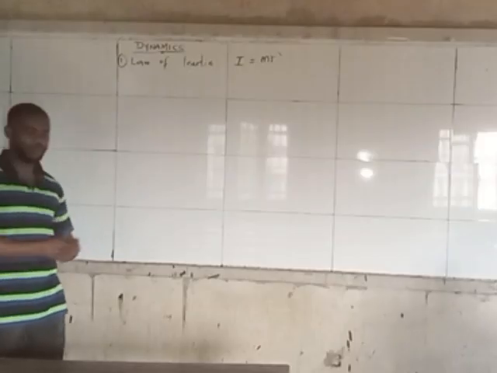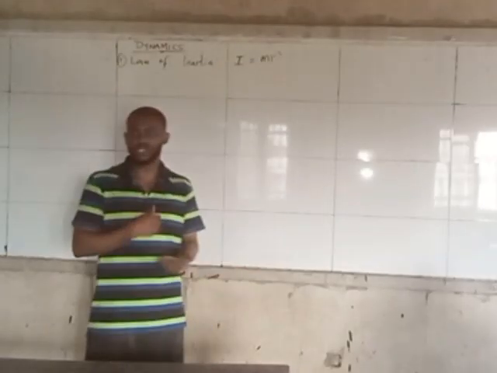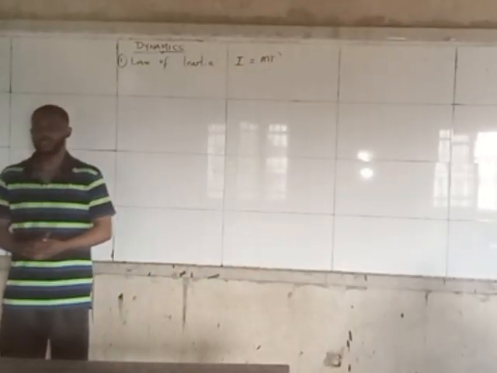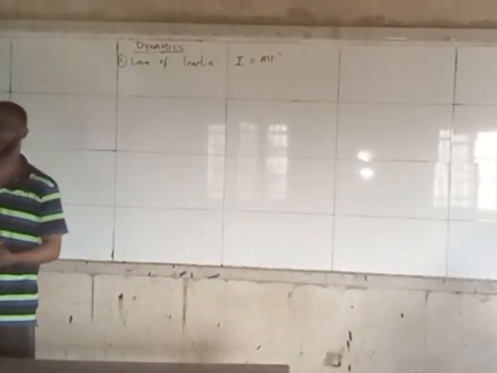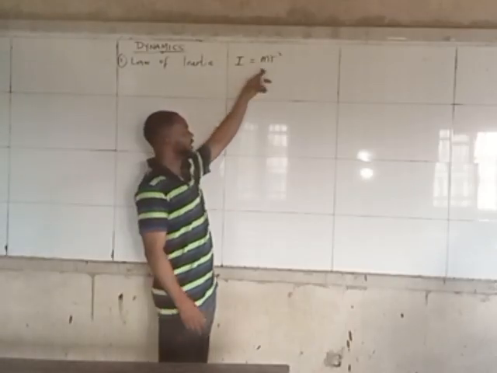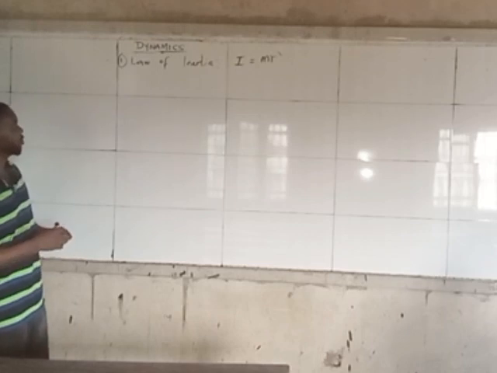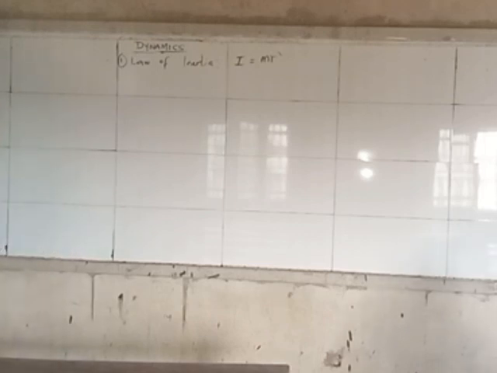So if a body is at rest, it will want to stay at rest. If it's already moving, it will want to keep moving until acted upon by an external force. That reluctance that it exhibits is what we call inertia, and we normally say that inertia is given by the formula I equals mr squared. So the first law states that a body in motion continues to move, and if at rest, remains at rest, until acted upon by an external force.